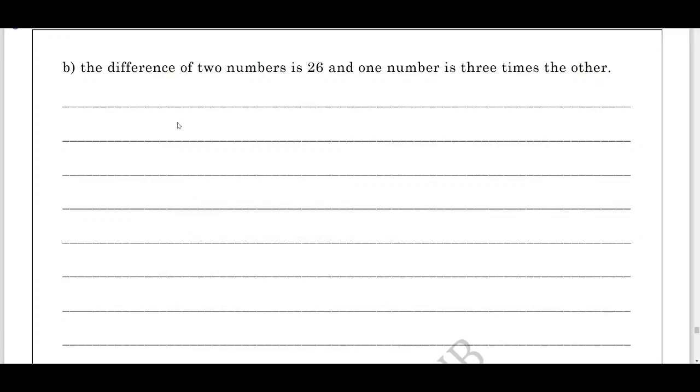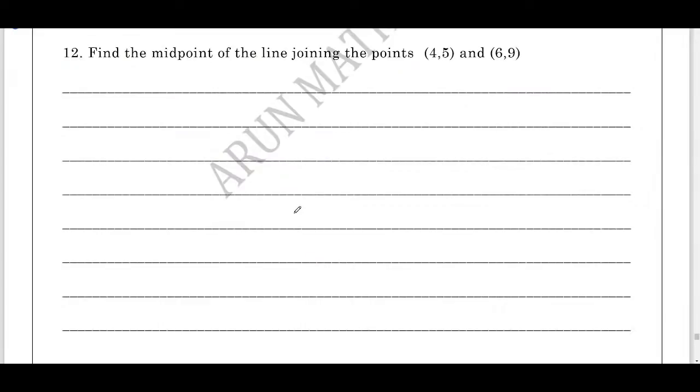The difference of two numbers is 26. Let the first number be x. You should write the statement, let the first number be x, second number be y. Difference of two numbers 26, that is x minus y equals 26. Then one number is thrice the other, that is x equals thrice the other number, that is x equals 3 into y.